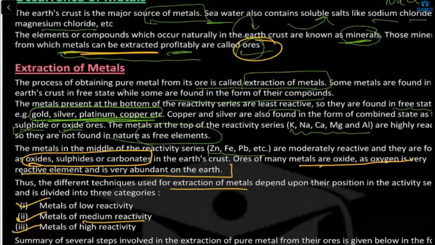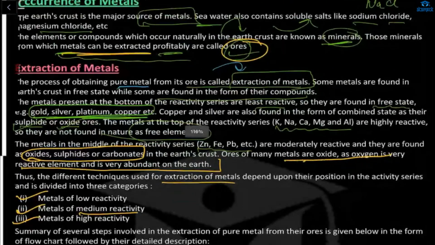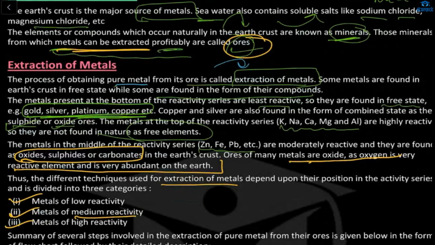What is the extraction of metals? The process of obtaining pure metals from their ores is known as the extraction of metals. Means we extract the pure metals from the earth. So that process is known as the extraction of metals. Some metals which are present at the bottom are the least reactive metals, like gold and silver. Copper and silver are also found in a combined state, like sulfide and oxide ores.